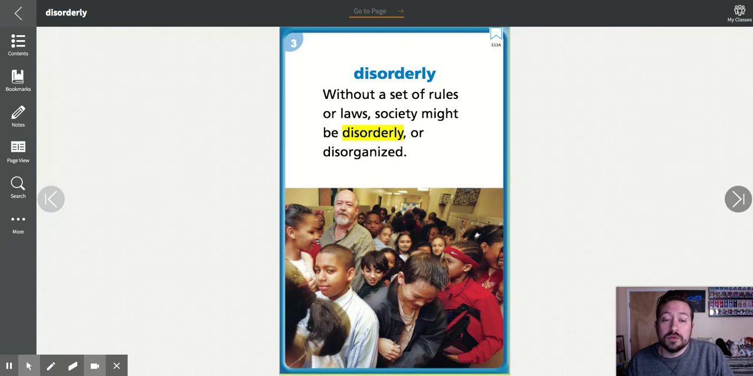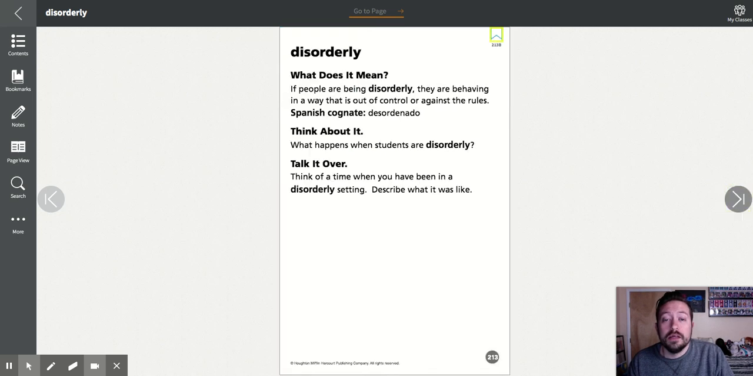Number 3, disorderly. Without a set of rules or laws, society might be disorderly or disorganized. So what does it mean? If people are being disorderly, they're not behaving in a calm way. They're out of control, or they're going against the rules. It also means disorganized. Sometimes after exiting an assembly in the auditorium, it might get disorderly at first because everyone's getting out at the same time and trying to exit. That can be disorderly, or just disorganized in a way.